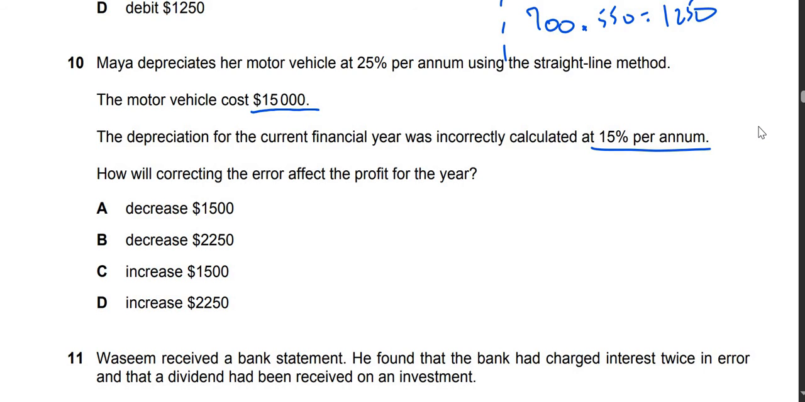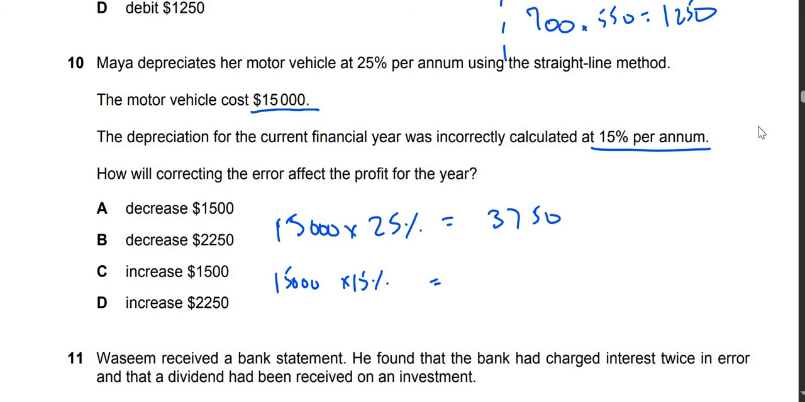So look, correct depreciation was how much? 15,000 multiplied by 25%. That will give you 3,750. This was the correct depreciation. But we depreciated at 15%, which is 2250. So we had undercasted depreciation by 1500. So profits will decrease by 1500 after the correction of error. So the answer is A.